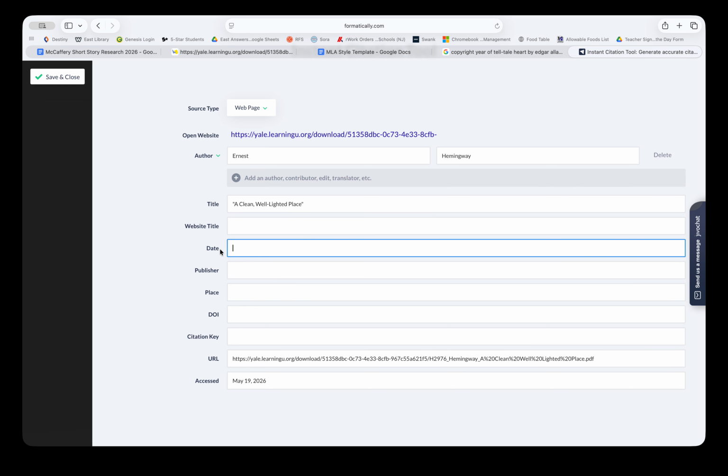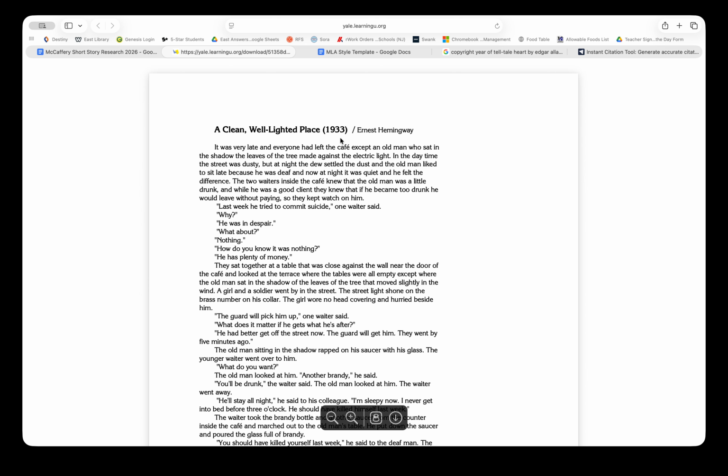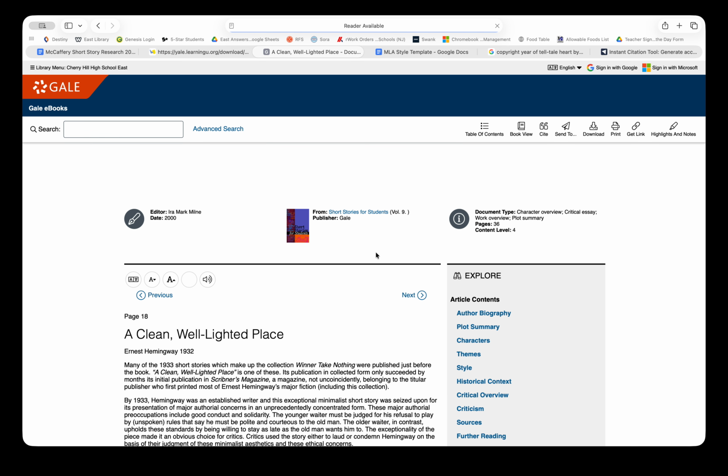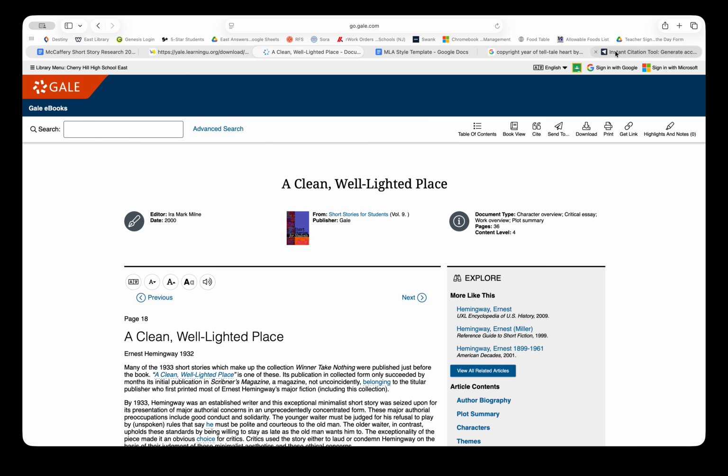I'm going to come back up here to date, because here is where I want to put the date the short story was written. This one makes it easy because it has it right here in parentheses: 1933. Most likely you will not find an actual month or day, but you should definitely be able to find the year. If it's not on your short story like it is here, a couple of things you can do. I would go into the work overview for the short story, which you're going to need for our next piece anyway, and look for the date within there.